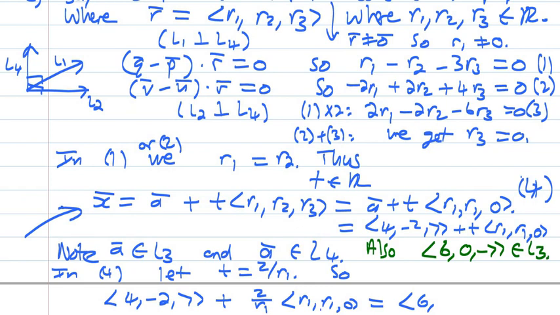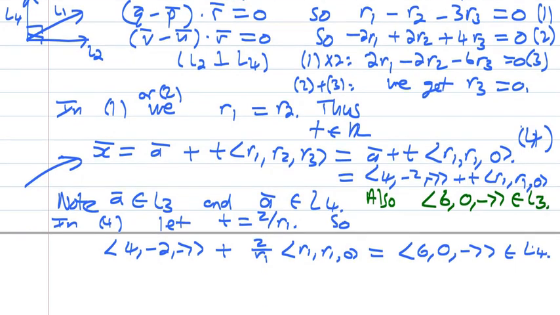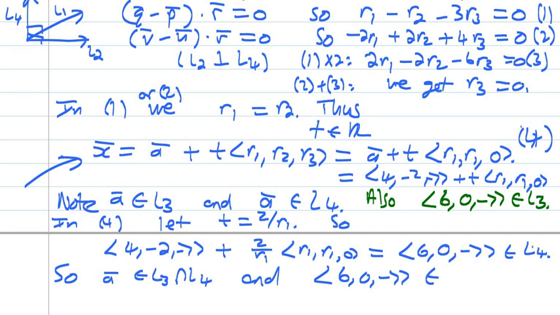We get -2 plus 2, which is 0. And we get, that should be -7. So (6, 0, -7) is also sitting in L4. So A is sitting on both L3 and L4, and the vector (6, 0, -7) is sitting on both L3 and L4.